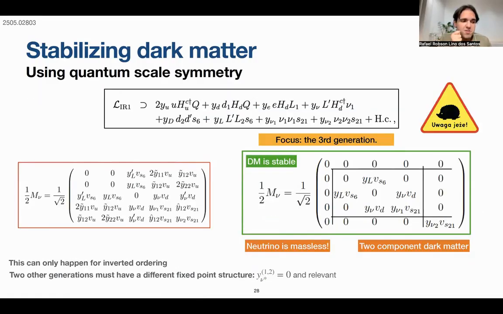Well, the thing that we need to pay attention to here is that, because we turn off so many couplings, we have now made the neutrinos massless.